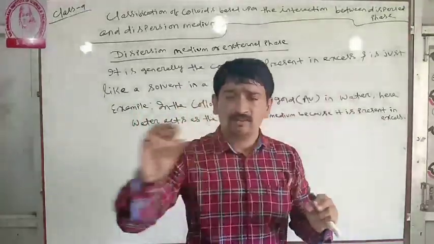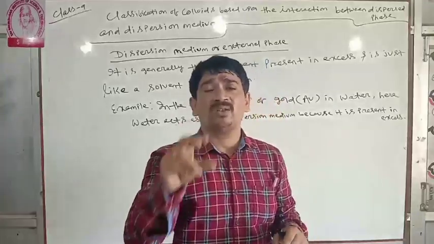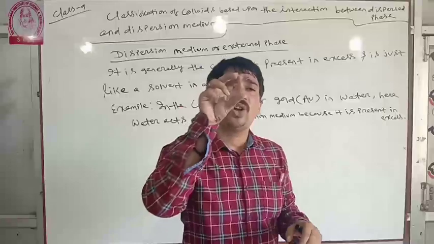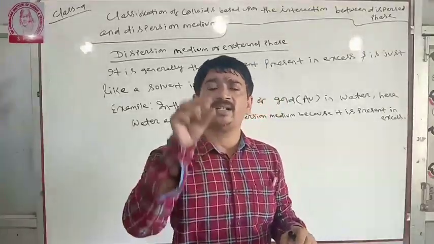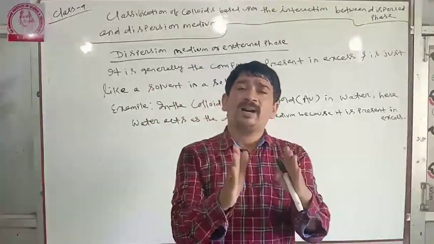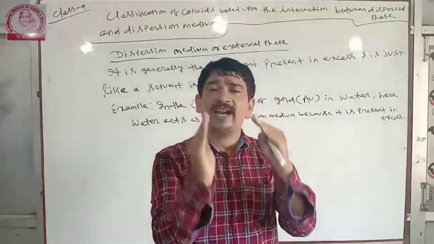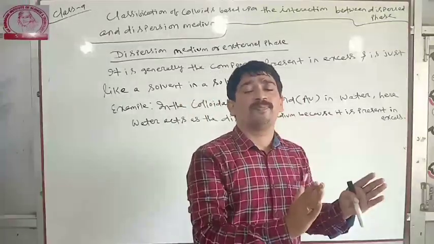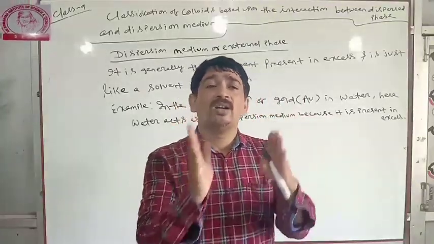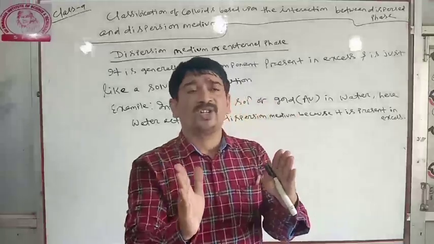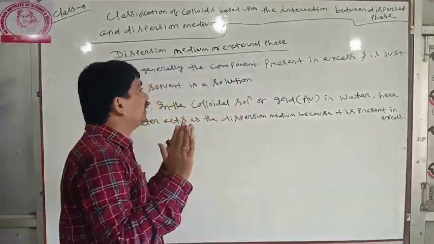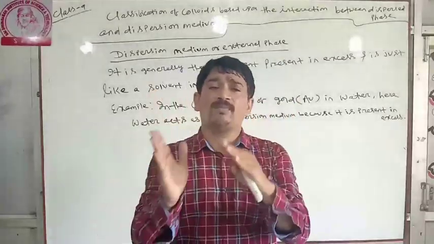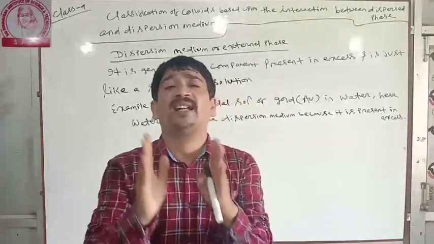In one line, the smaller component present in the colloidal solution acts as the dispersed phase or internal phase, and the larger proportion acts as the dispersion medium or external phase.